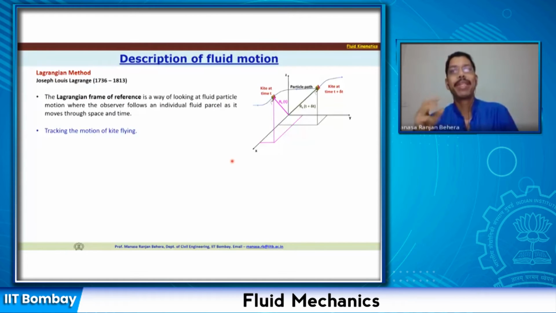One is the Lagrangian method, and the other is the Eulerian frame of reference, or Eulerian method of representation. The Lagrangian method was developed in 1788 or so by Lagrange, who lived from 1736 to 1813.